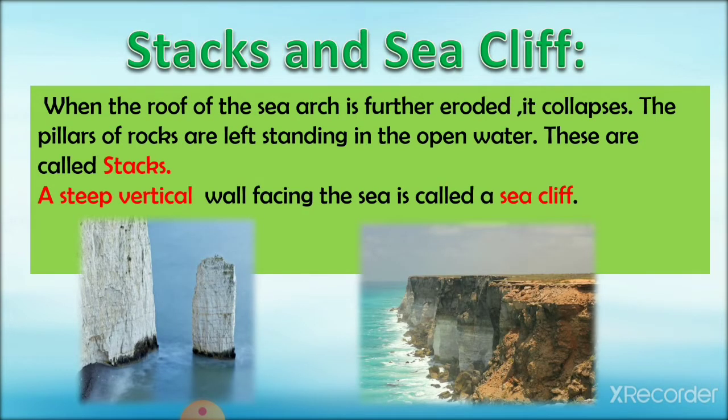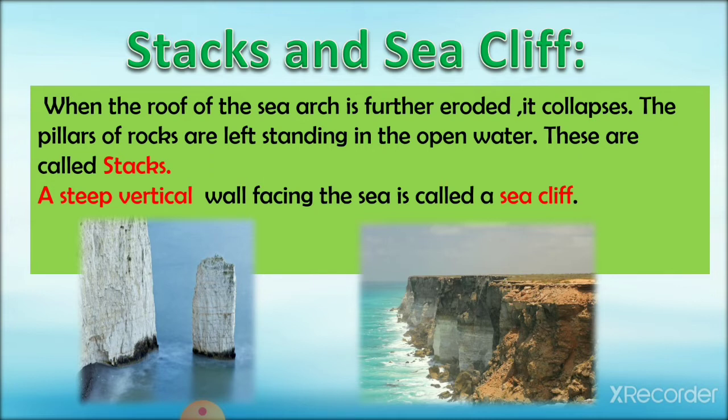Stacks and sea cliffs. When the roof of the sea arch is further eroded, right? We have seen the sea arch. Now if the roof of the sea arch, which is very thin, is further eroded, it collapses and the pillars of rocks are left standing in the open water, and these are called stacks. You can see it in the figure, right? So when the roof of the arch is eroded, it collapses, and then we have two pillars of rocks which are standing in the open water, and they are known as stacks.